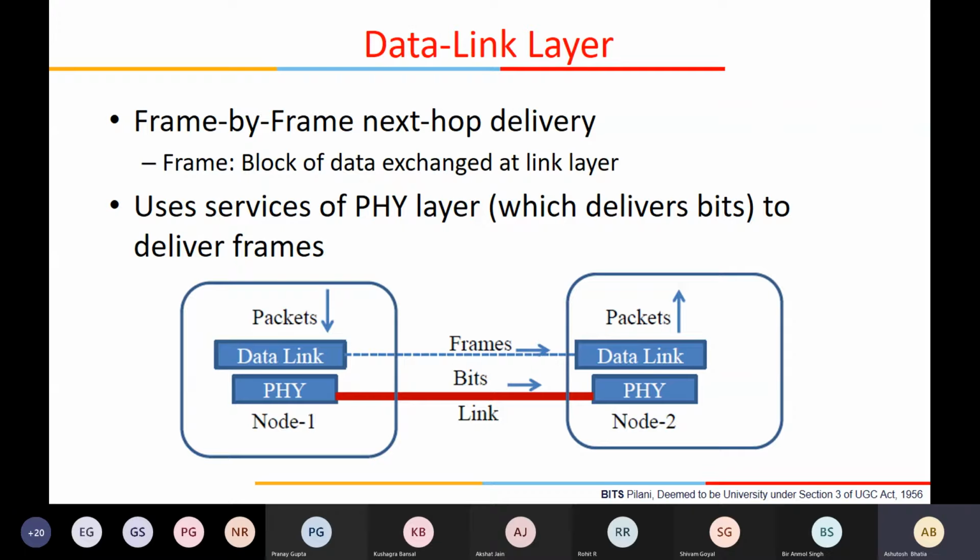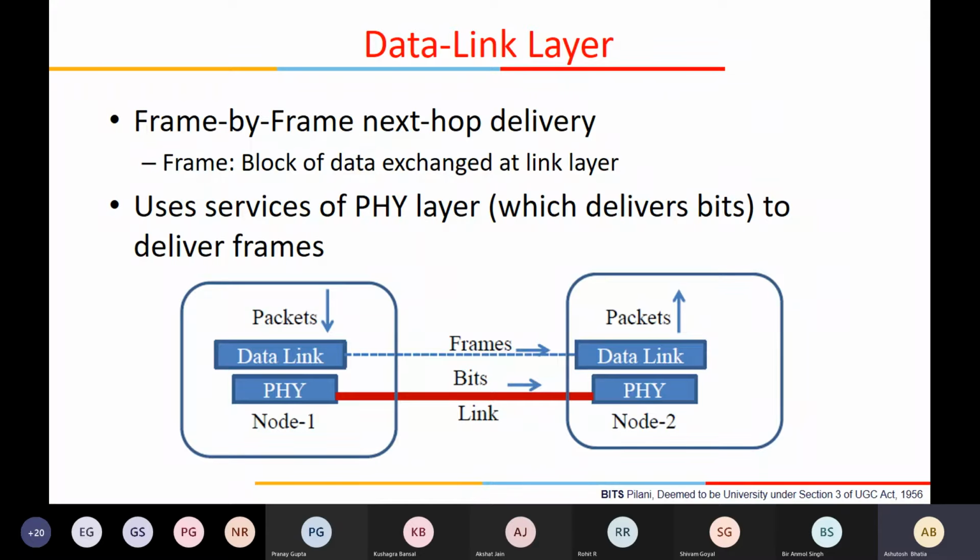But till now, we have not talked about what is happening between two systems. When a node's network layer has a packet, it gives it down to something whose purpose is just to deliver it to the next node. What could the next node be in a real scenario?